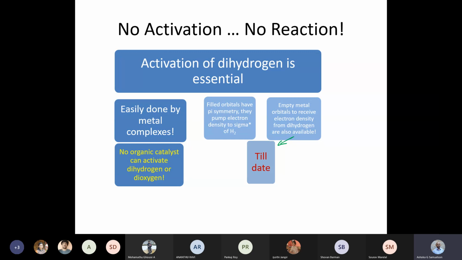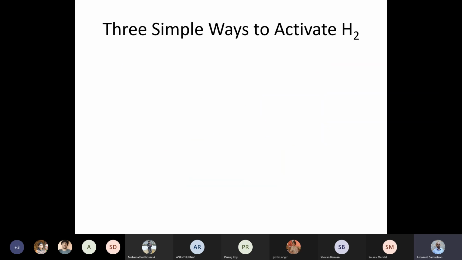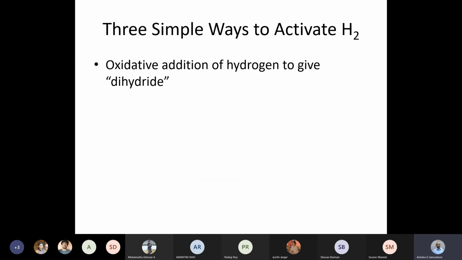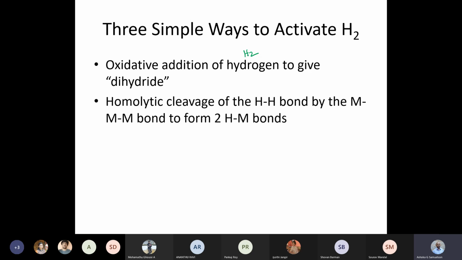Let's take a look at the three simple ways to activate dihydrogen. I will tell you those three ways ahead of time, and then we will look at them one by one. One is to do oxidative addition of dihydrogen, H2, to give a dihydride. The second one is to do a homolytic cleavage of the hydrogen-hydrogen sigma bond by a metal-metal sigma bond.